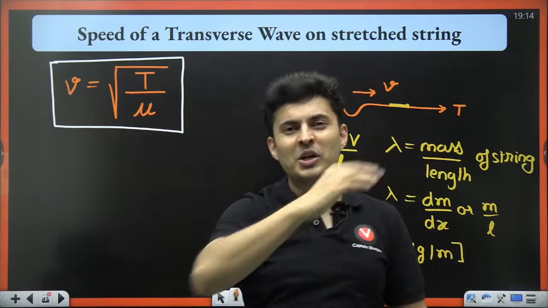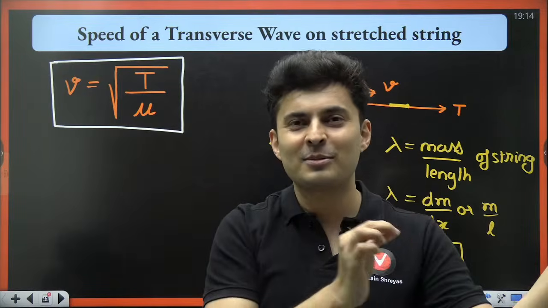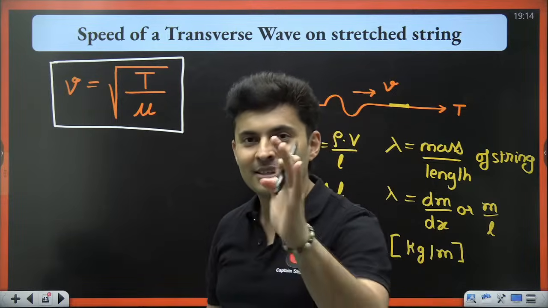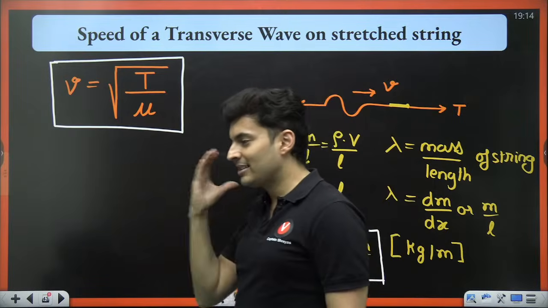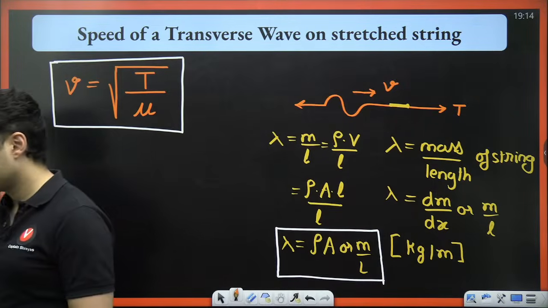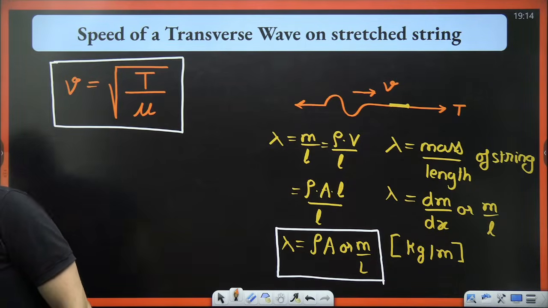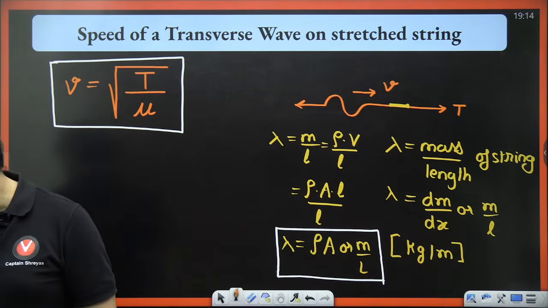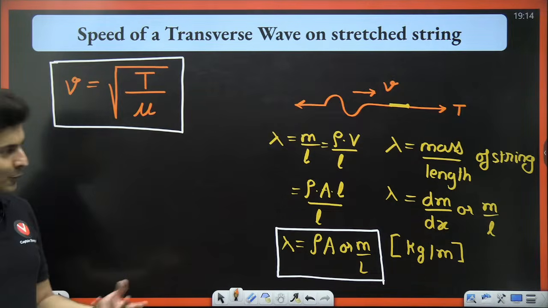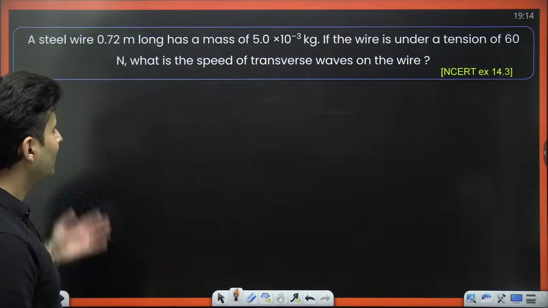Wave will go fast because the mass per unit length is small, easily it can travel. That's how this formula makes sense, logical sense. Is that clear, everyone? Everybody with me? Very good. Let's move on to some questions.